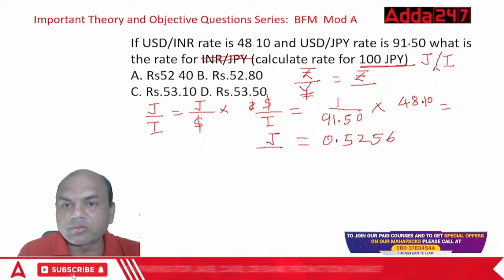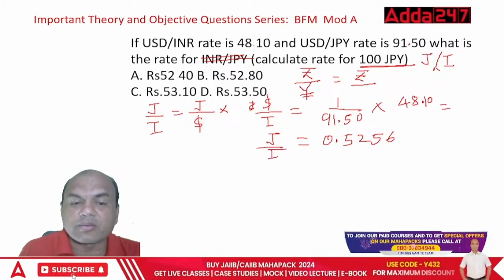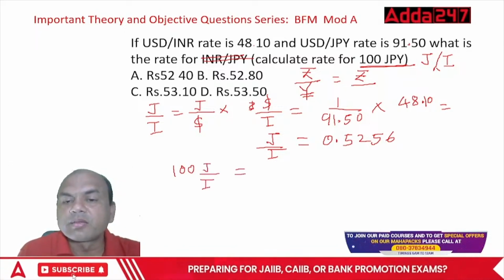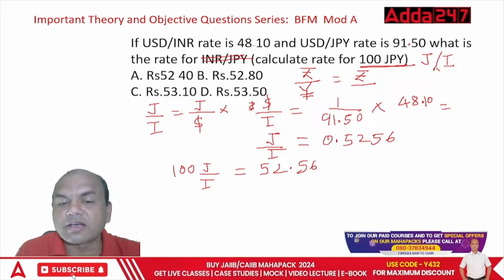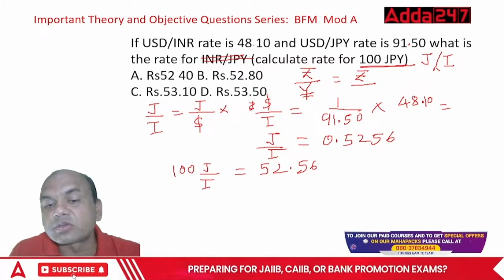1 JPY to INR. But what is asked over here? They've asked 100. So multiply this by 100. So 100 JPY to INR equals to 52.56. So this much is the answer. So 100 JPY equals to 52.56 rupees.